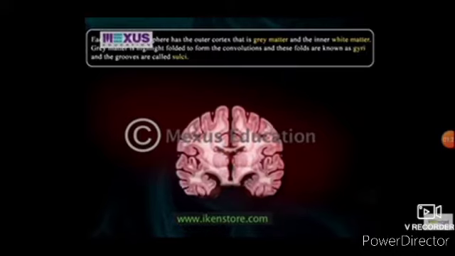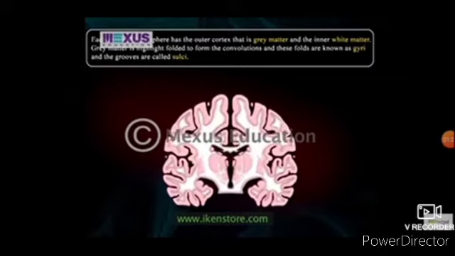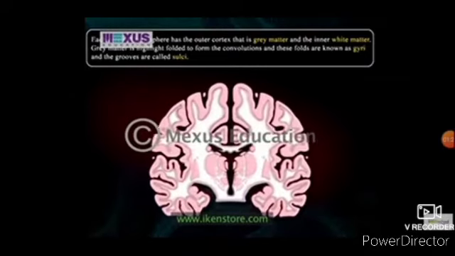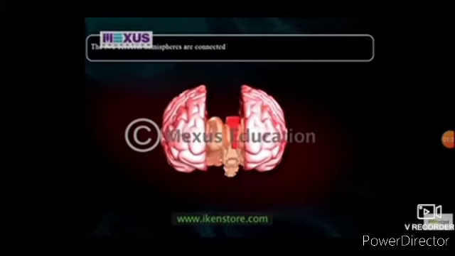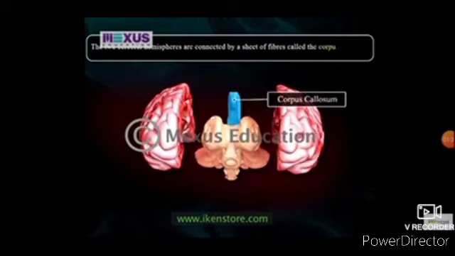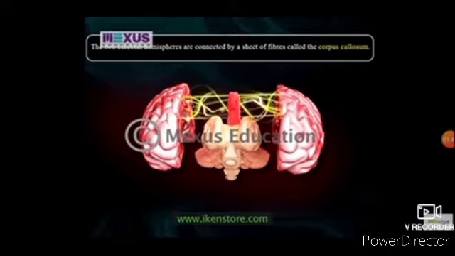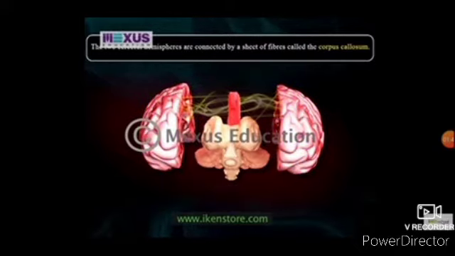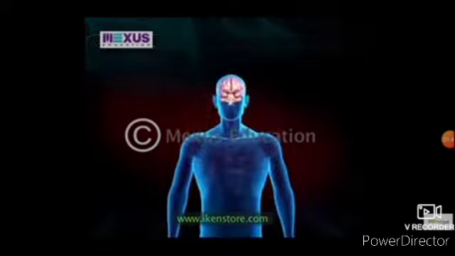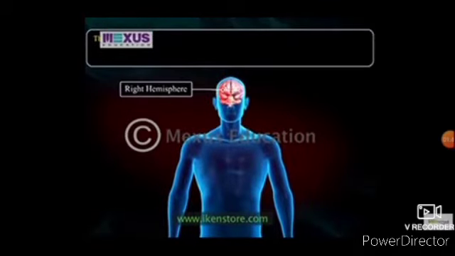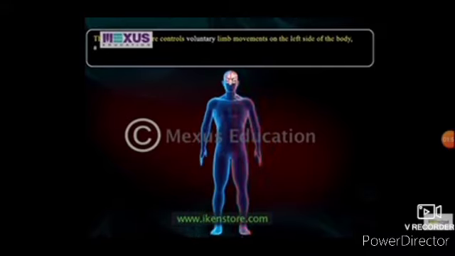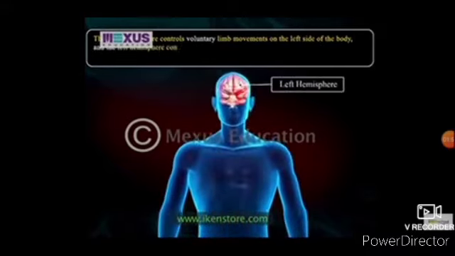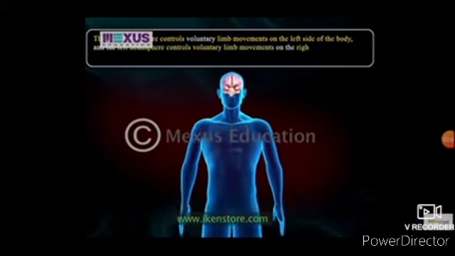White matter consists of neurons and axons. The two cerebral hemispheres are connected by a sheath of fibers called the corpus callosum. Its function is to transfer information from one cerebral hemisphere to the other. The right hemisphere controls voluntary limb movements on the left side of the body, and the left hemisphere controls voluntary limb movements on the right side of the body.